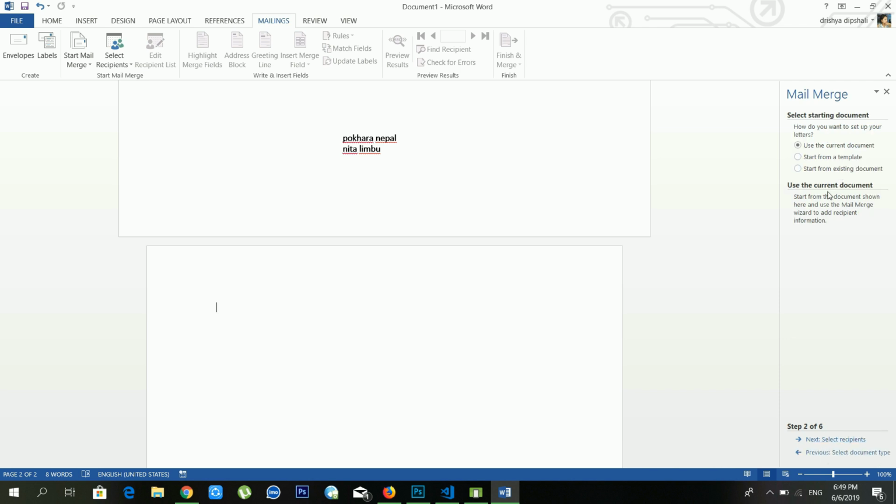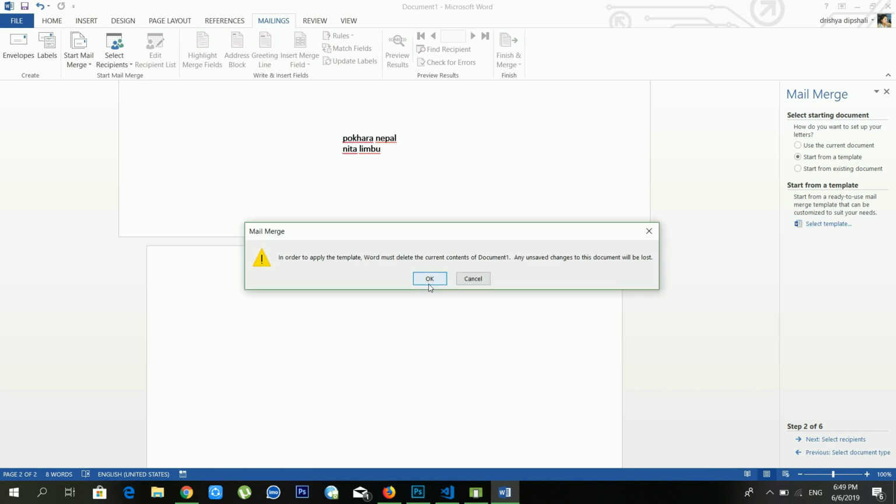One is Use the current document, the second option is Start from a template, and the third option is Start from existing document. If you want to use the current document as a sample, you can choose the first option. And if you want to use a template of Microsoft Word, in that case you have to choose Start from template. And if you want to use an existing document, you can use Start from existing document. Okay, but I'm choosing Start from template, and from Select Template you can choose different kinds of templates.